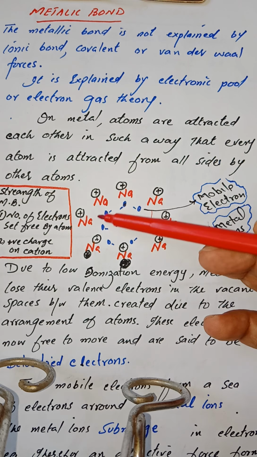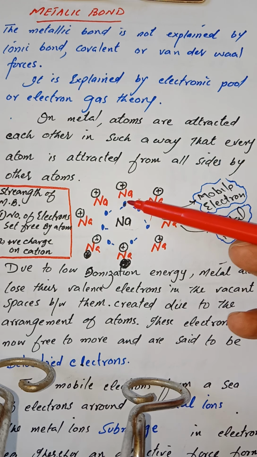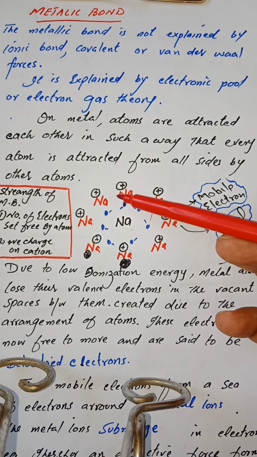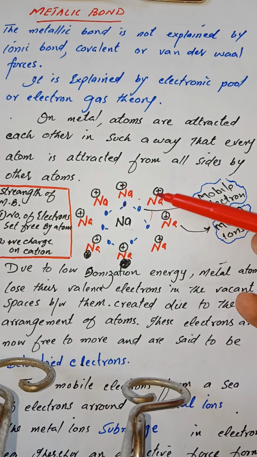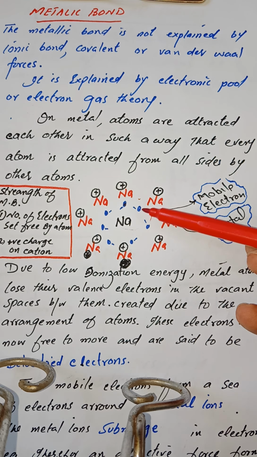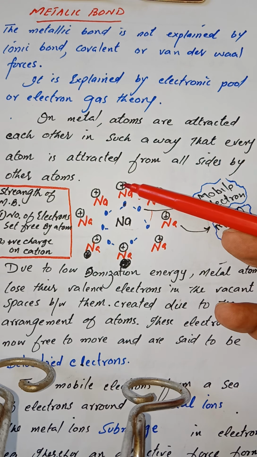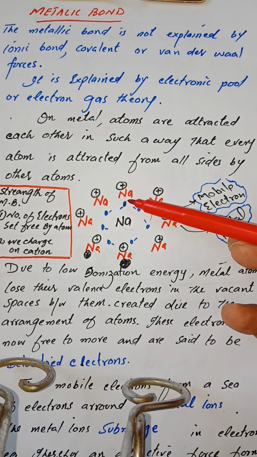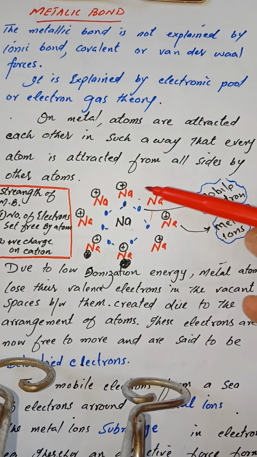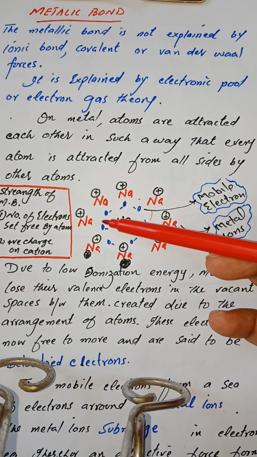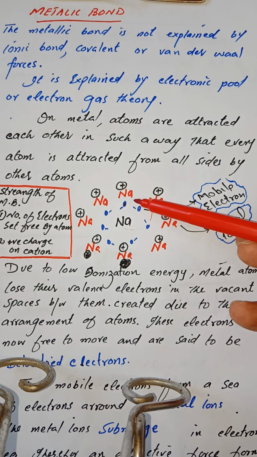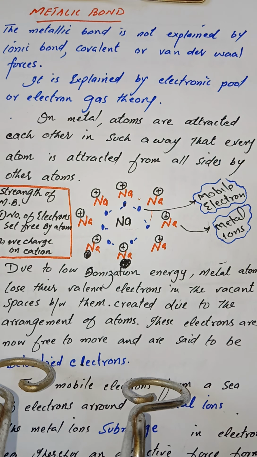As these electrons roam about in the vacant spaces created between the arrangement of atoms, this forms an electronic pool or electronic cloud in which the positive ions are submerged. So a special type of attractive force is created between mobile electrons and the metal cations, which is said to be a metallic bond. In other words, the sodium ions are submerged in the electronic cloud created when electrons are lost by every atom. Such a special type of attractive force is said to be a metallic bond.